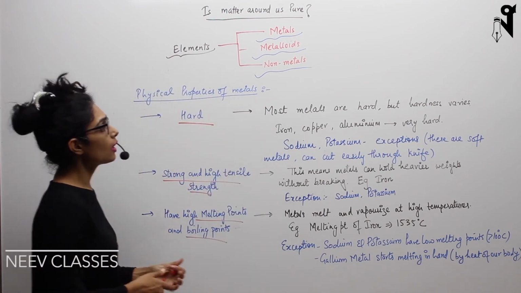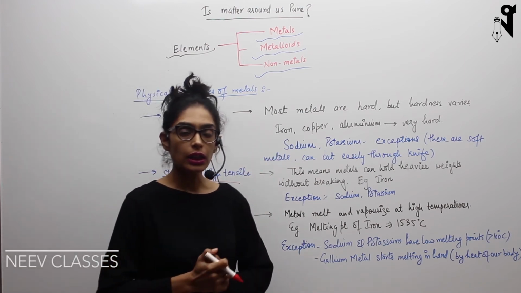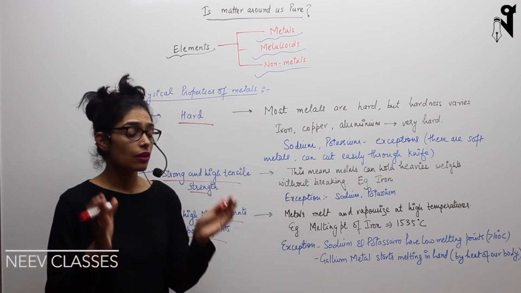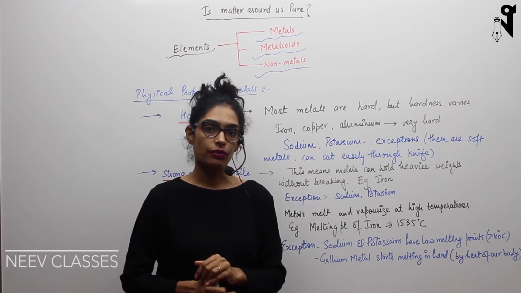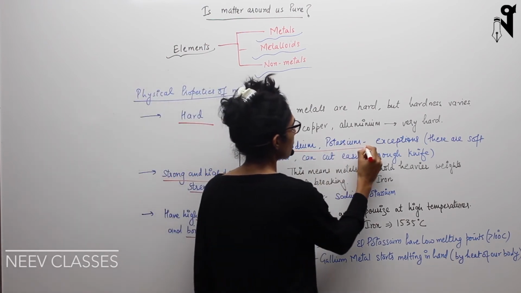So most of the metals are hard. Hardness varies from metal to metal, so not all of them are equally hard. Some are very hard, some are soft, but there are a few metals which are very soft and can be easily cut with a knife. So these come under the exceptions, and these are sodium and potassium.